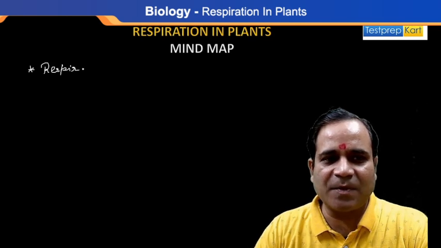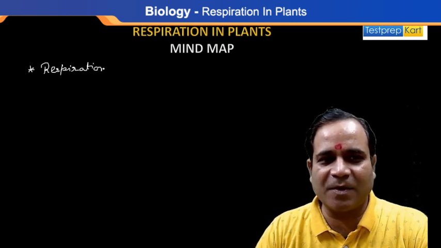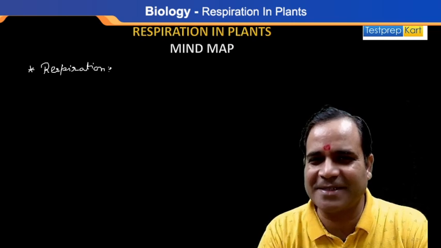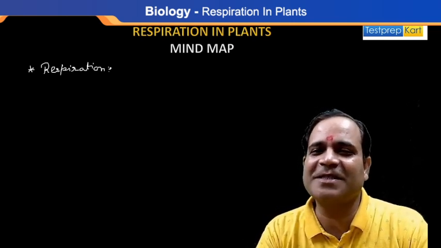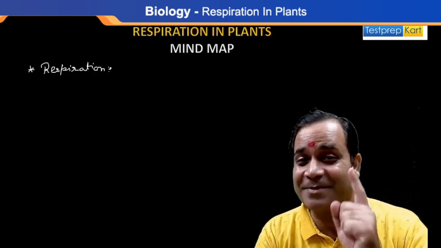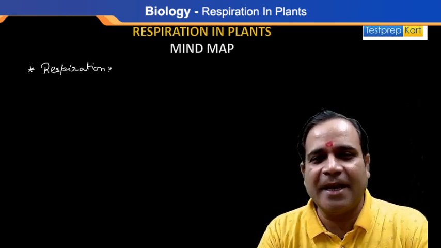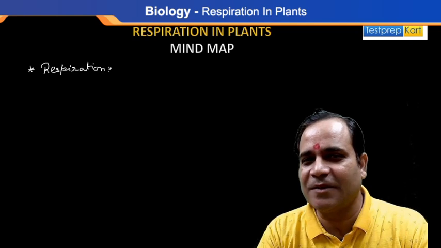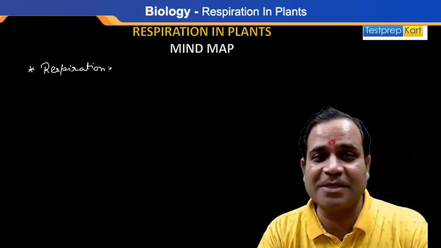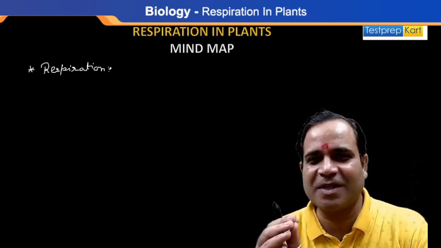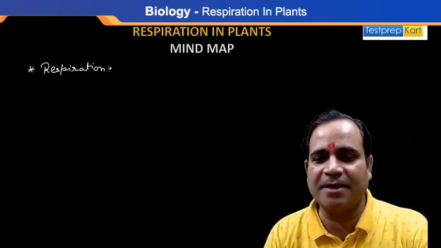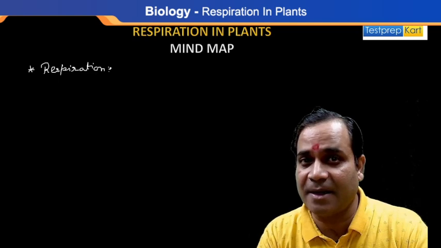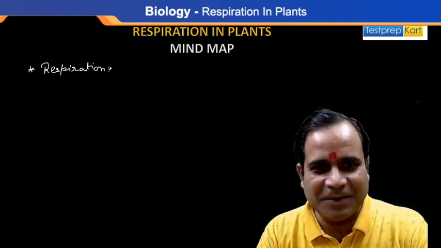Respiration is which type of process? A catabolic process, a breakdown process. Breakdown means breaking down glucose. Whatever food we take in the form of glucose is broken down into simpler substances so that the body can utilize that energy in each and every part of the cell. Hope you are getting it.